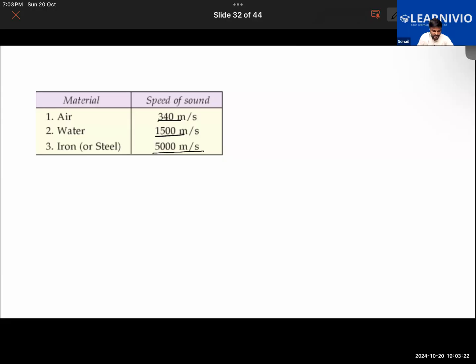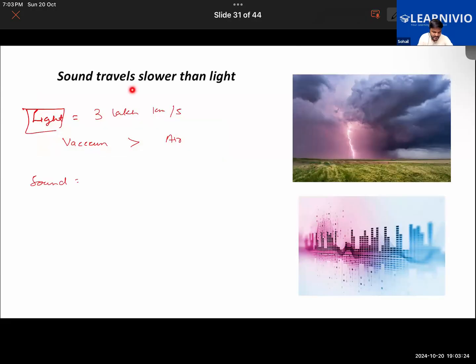Now, if someone were to ask, how can you prove that sound travels slower than light? Whenever there's a thunderstorm, the flash of lightning is seen first, and the sound of the thunder is heard a little later. Got this, no? Because of the very high speed of the light, we see the flash of lightning first, and later we hear the sound.